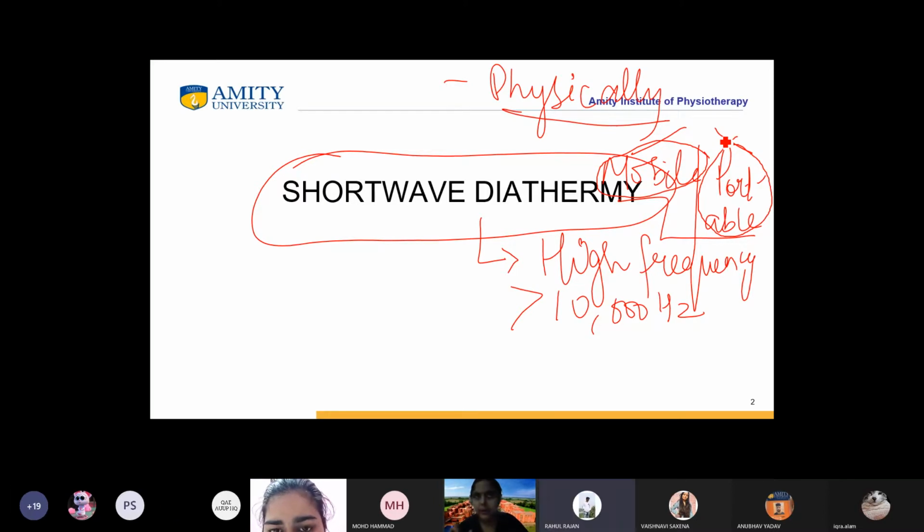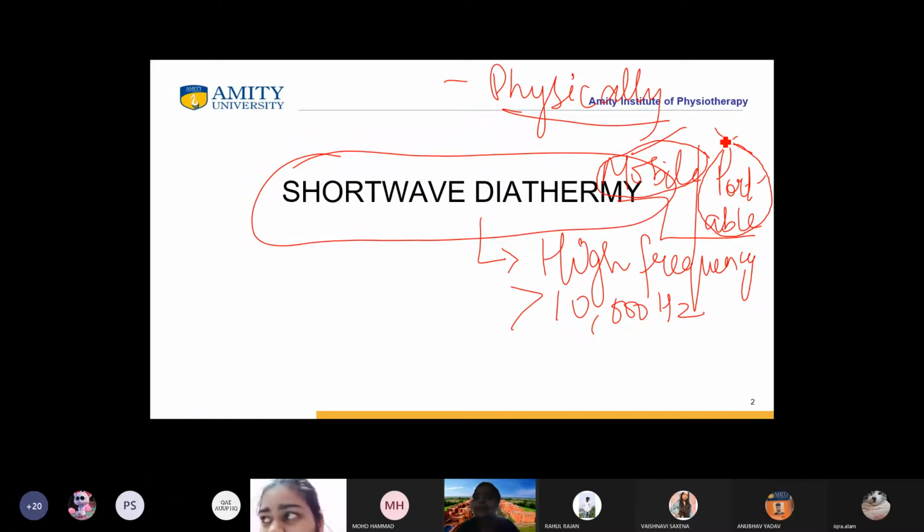Rahul? Mobile means we can move it from one place to another, like it has wheels or something, ma'am. And what does portable mean? Portable means carrying from one place to another, ma'am. Very good. Good definition. So how will you put this shortwave diathermy into it? Zishan? Ma'am, it is mobile. What about portability? It would be a bit difficult, ma'am, because it is heavyweight. It is not portable, beta. We can't say that it is portable.